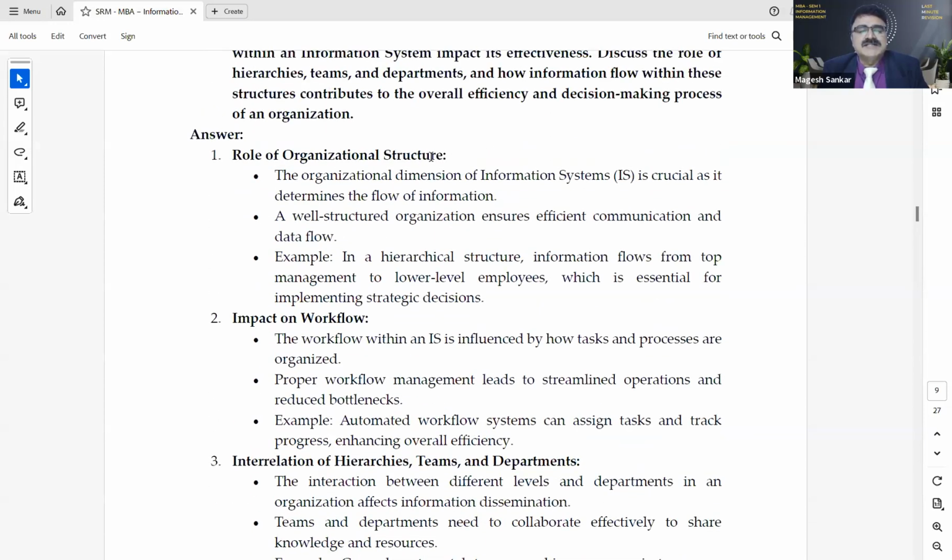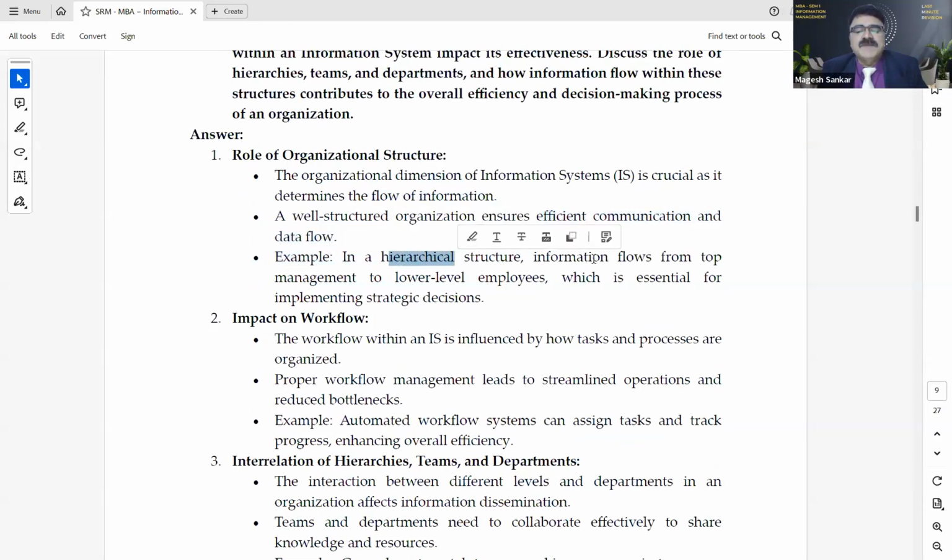Role of organizational structure. You know about the structure of the organization. All of us know the hierarchy, from the chairman till the last person. Now, the hierarchy, the organizational dimension, is crucial to determine the flow of information. A well-structured organization ensures, now you have to write, efficient communication and data flow.